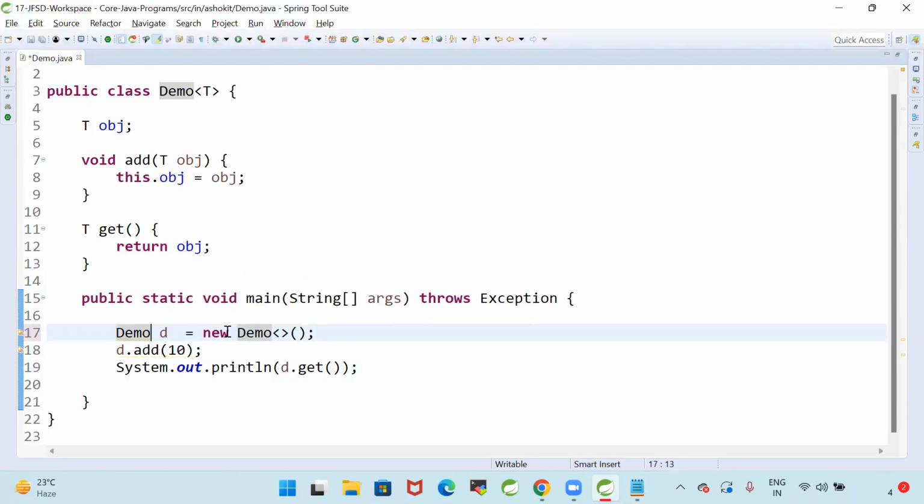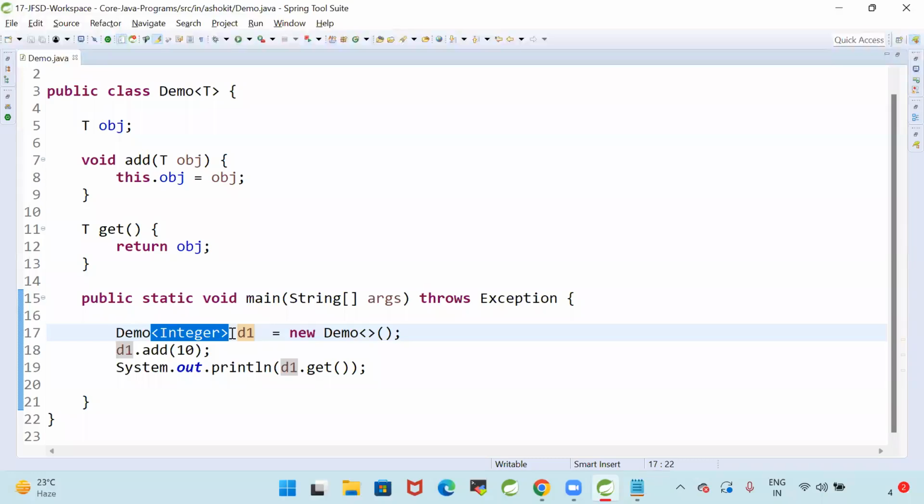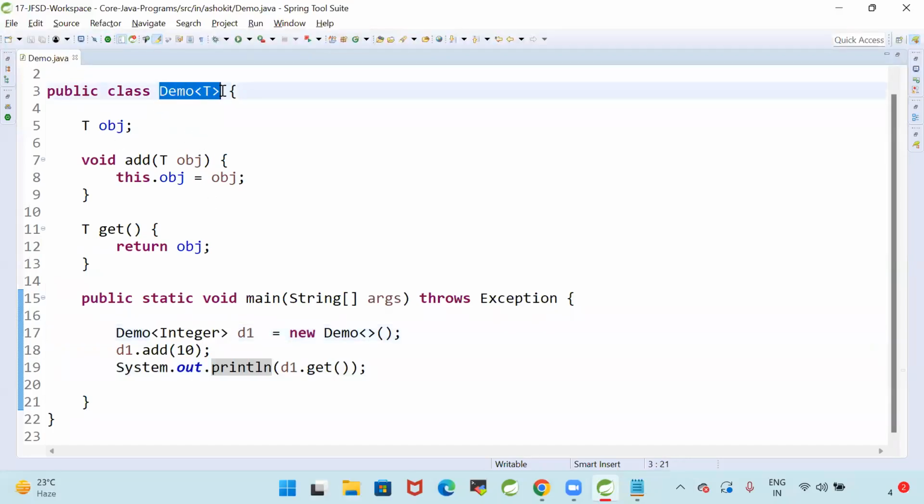If I don't specify integer, you can store any type of data. But what I want is type safety. T1, D1 object I have created. Demo of integer D1 is equal to new demo. Here I am giving the diamond operator. This diamond operator represents what type of data you want to store in the demo.